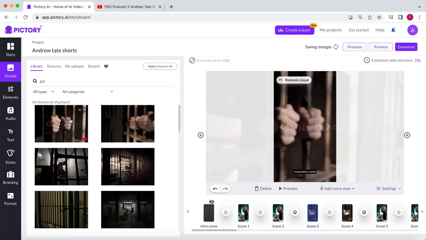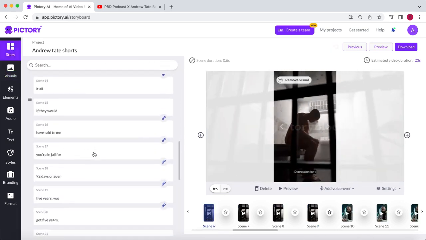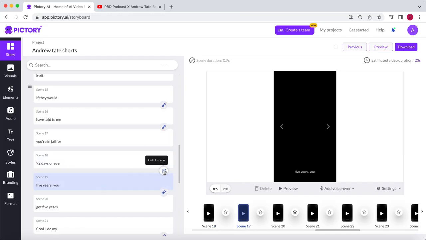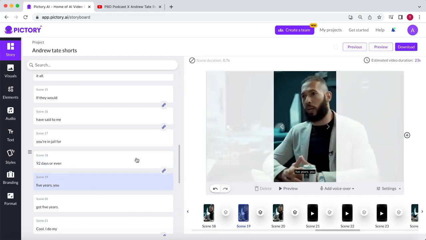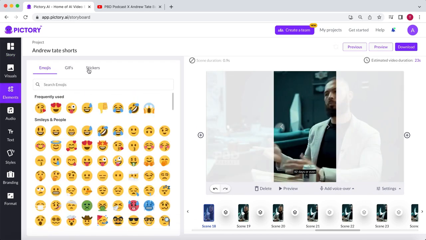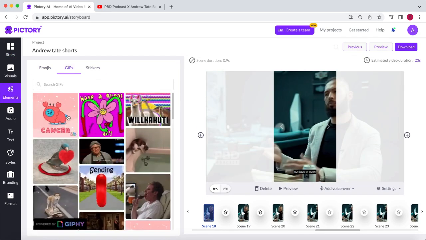Again, let's add some B-roll footage. For this part, I have something special in mind. They talk about Andrew potentially being in jail for days, or even years. I'll unlink these parts, but instead of going to visuals, I'll go to elements. Here, you can choose from all common emojis, various stickers, and even GIFs.